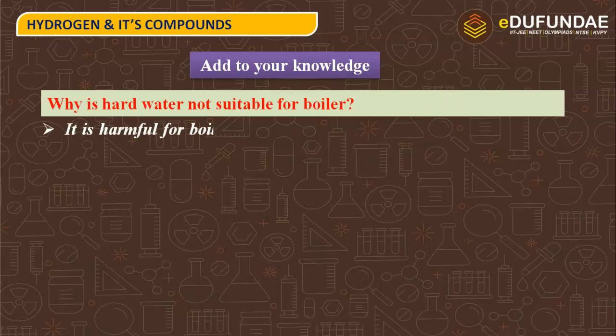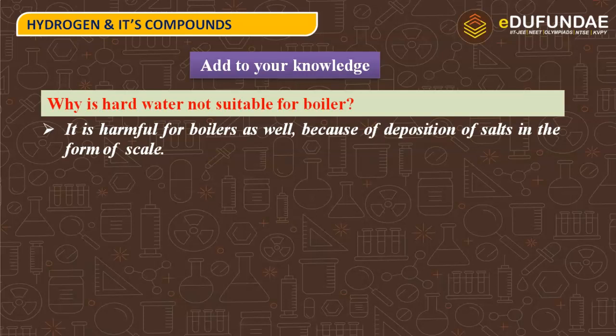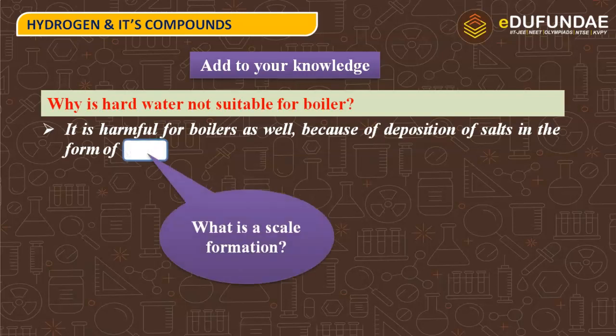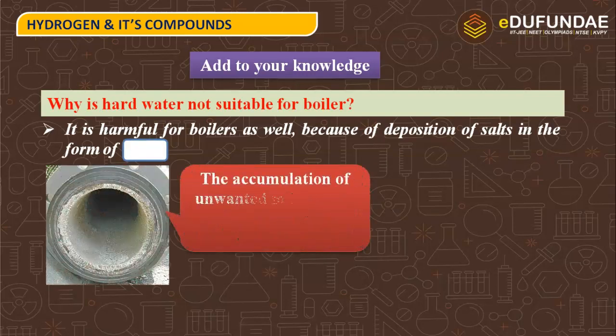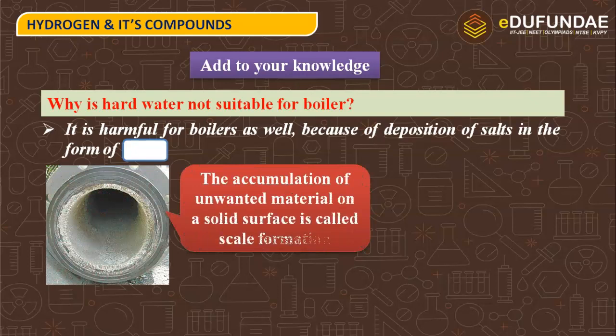Next question is, why is hard water not suitable for boilers? And the answer is, it is harmful for boilers as well because of deposition of salts in the form of scale. What is scale and how is it formed? The accumulation of unwanted material on a solid surface is called scale.